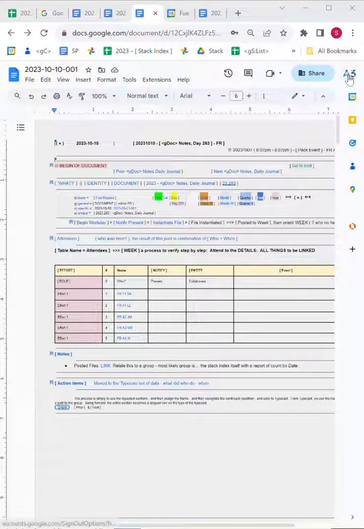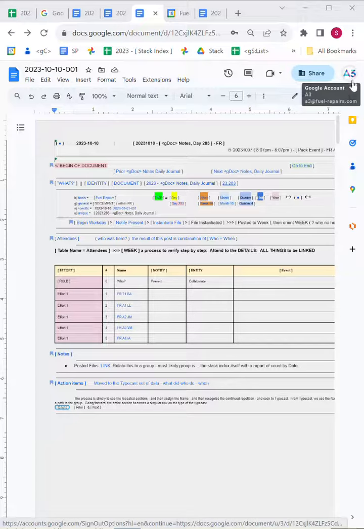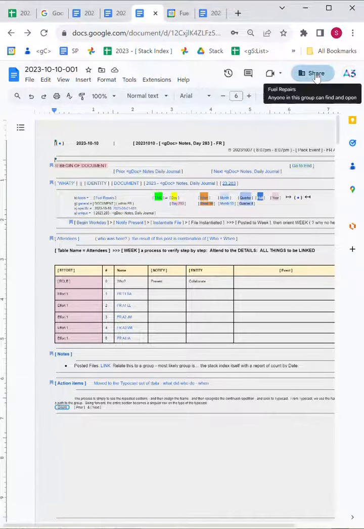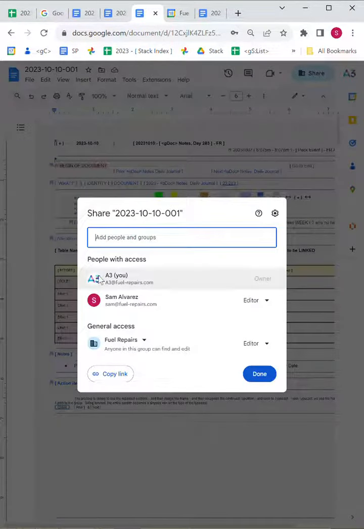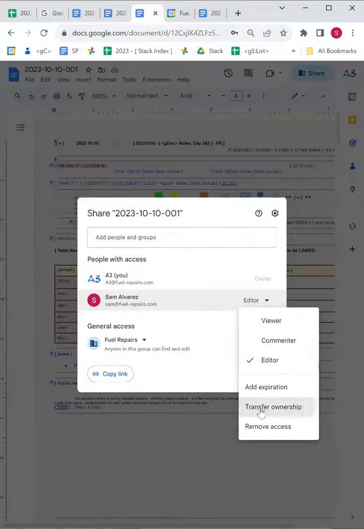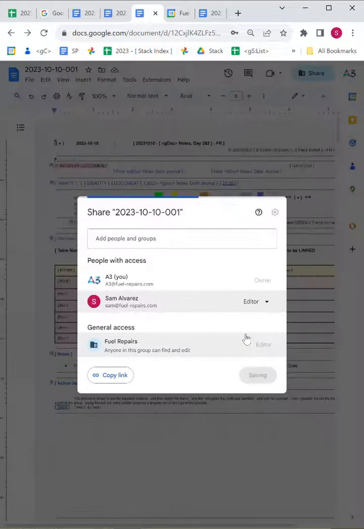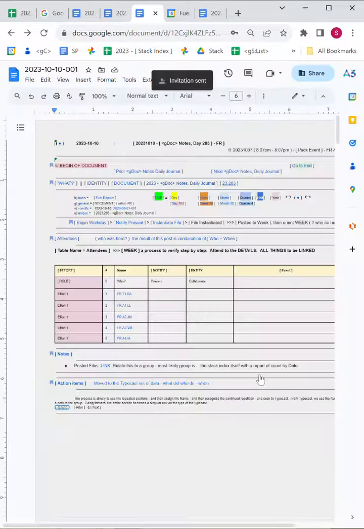Presently, I'm logged in as role administrator 3, displayed as A3. The share will allow me to alter who has access, what level of access, and who's the owner. So this is showing that A3 is the owner, T3 is my own user, and this is how we would transfer the ownership.